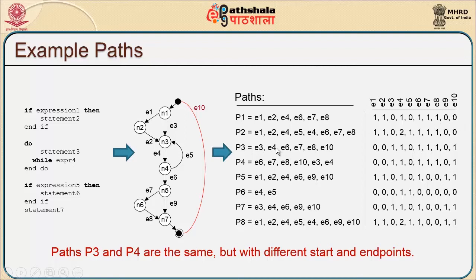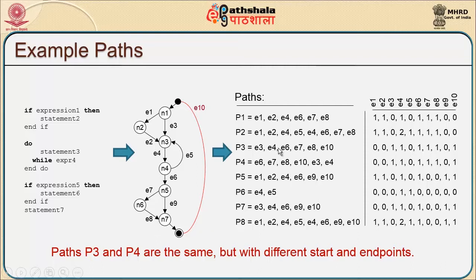Whereas, when you look at the second path, which is P2, it traverses through E1, E2, E4, I check for the do condition which is E5, again I flow through E4, then go for E6, E7, E8.